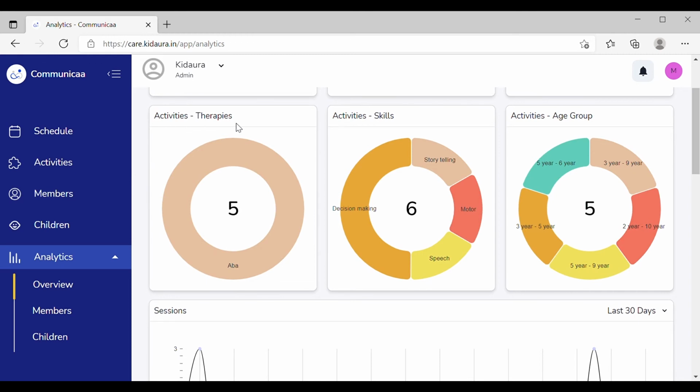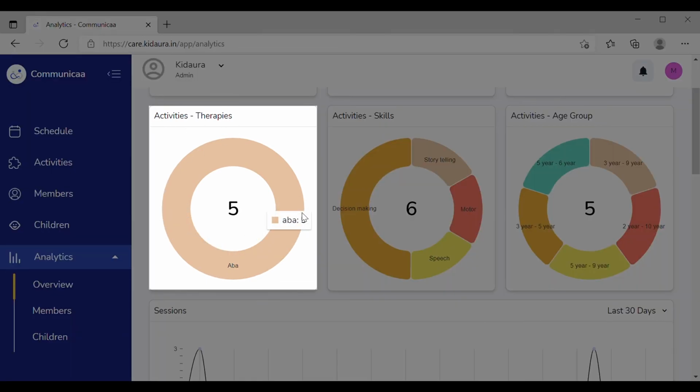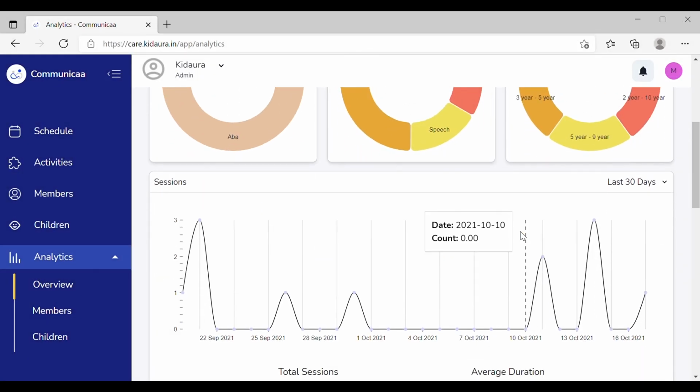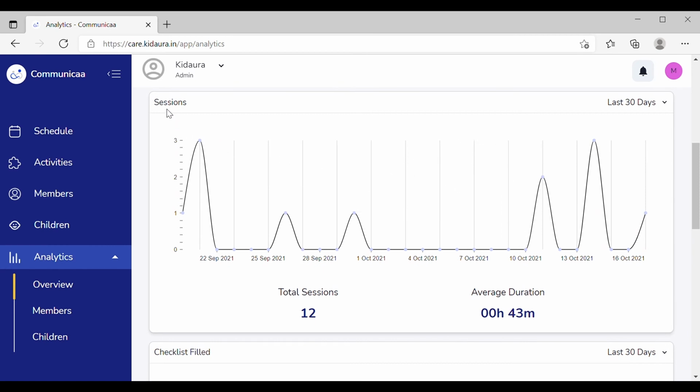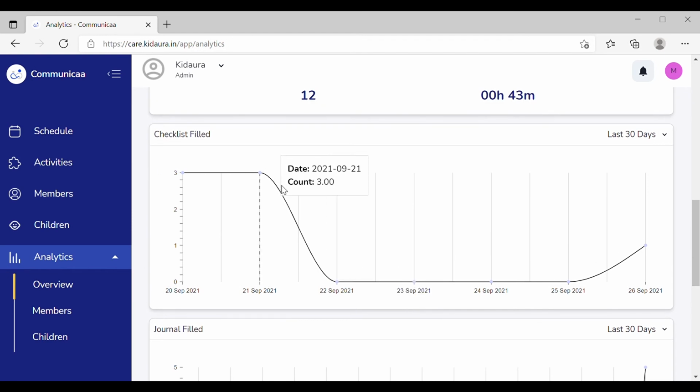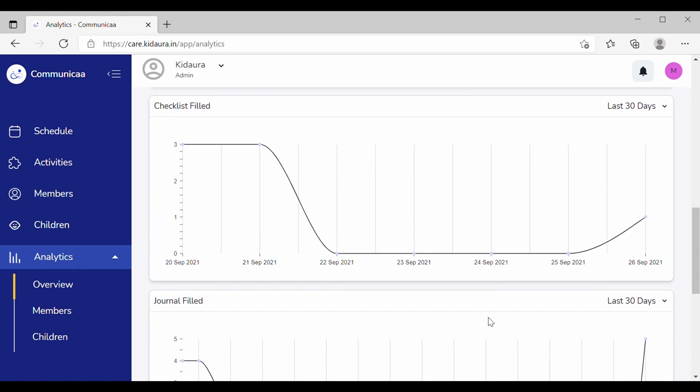We also show the analytics of various activities. It shows the different kinds of therapies taken up, the various skills targeted, and the age groups being dealt with. You can also view the graphical representation of the total sessions taken by the center and the average duration of each of these sessions. The next one shows you the graph of checklists that the parents have filled while conducting the activities. This will help in tracking the progress of the activities being assigned to the child.